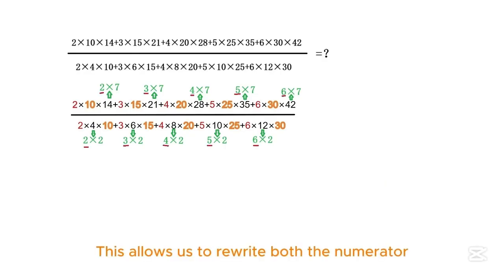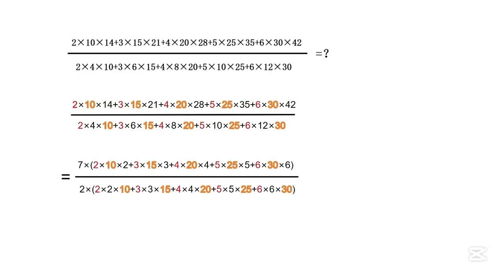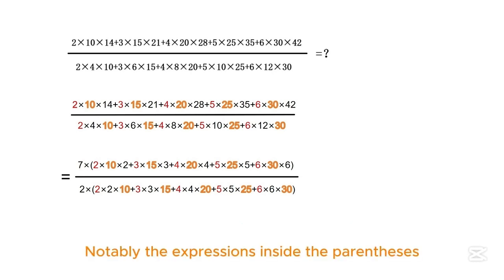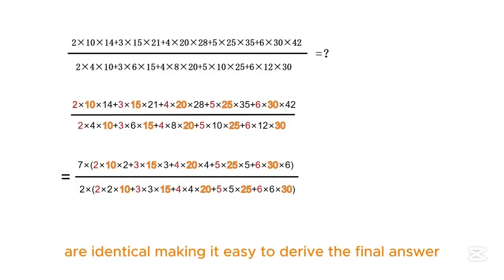This allows us to rewrite both the numerator and denominator in a simplified form. Notably, the expressions inside the parentheses in both the numerator and denominator are identical, making it easy to derive the final answer.